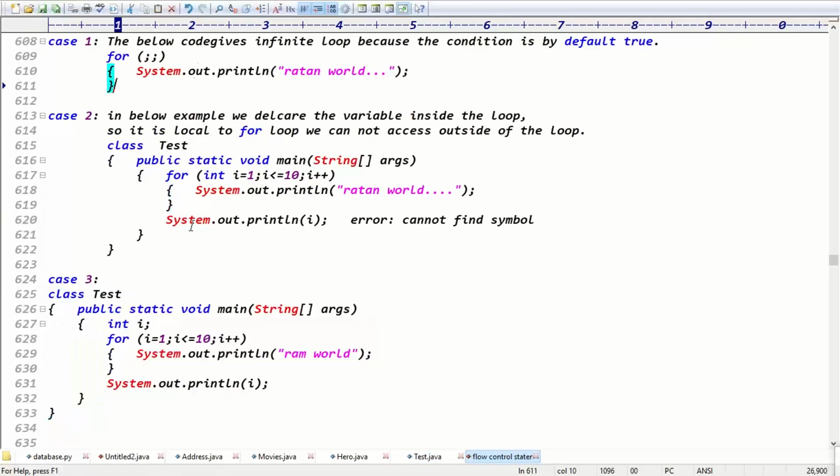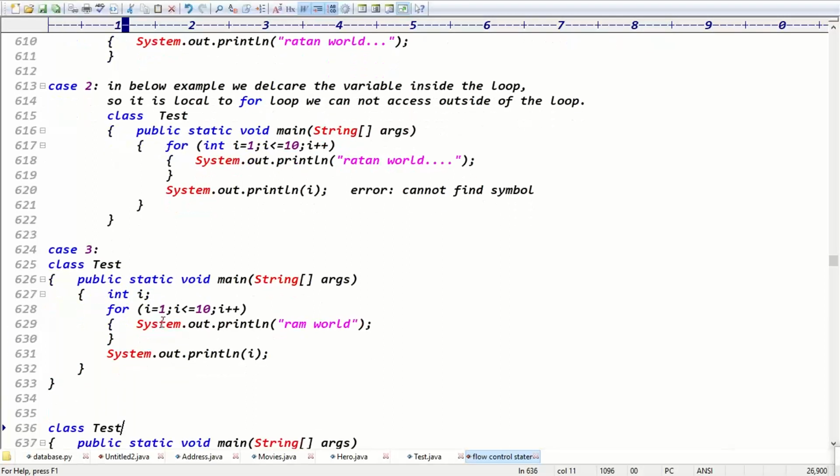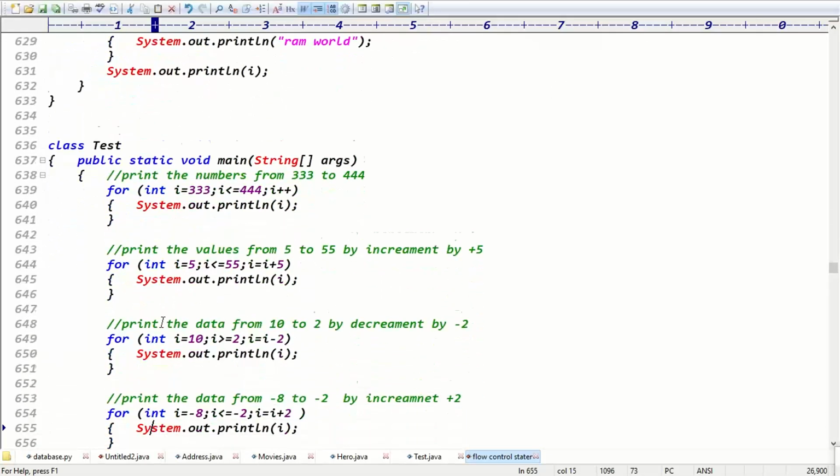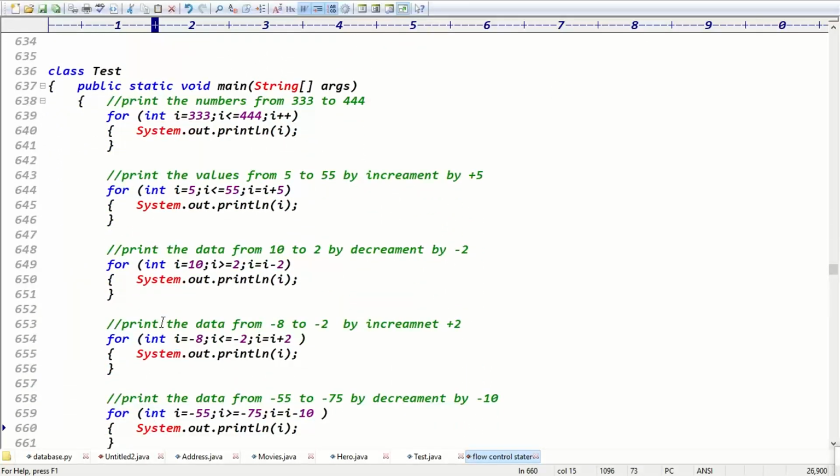Last three cases here. For semicolon represents what? Infinite loop. It's an infinite loop. And once you declare the variable inside the for loop, we cannot access that variable outside the for loop. If you want to access it outside the for loop, you can declare the variable outside of the for loop, right? Exactly, guys. Good. I hope you try to check this code, guys.